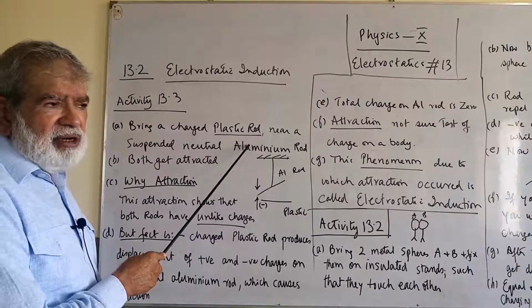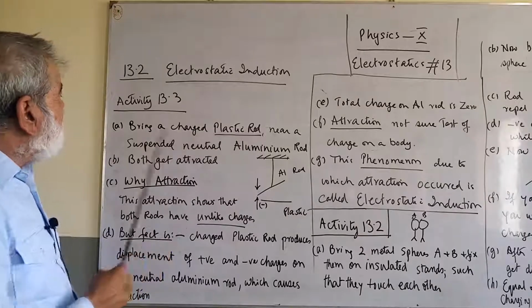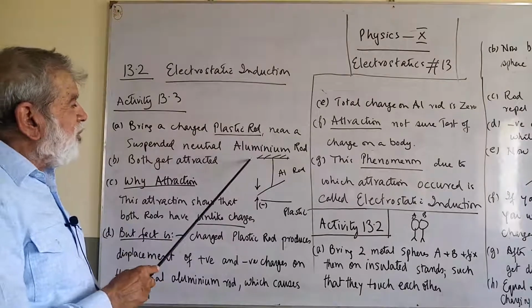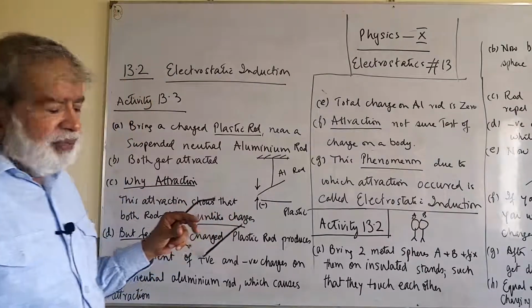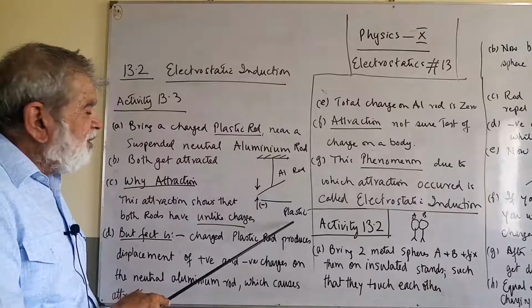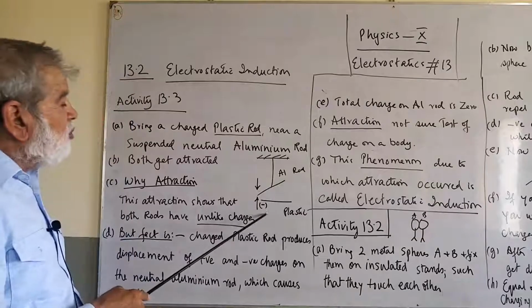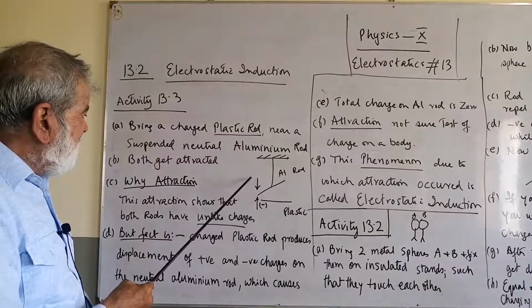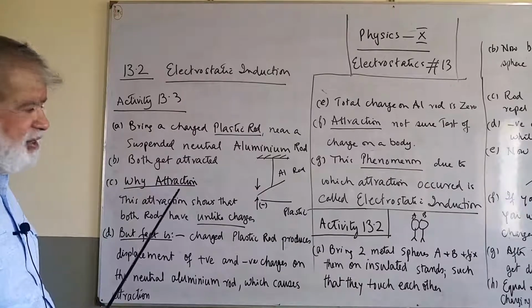Bring a charged plastic rod near a suspended neutral aluminium rod. Now you have an aluminium rod which is neutral, and you bring a plastic rod which has been rubbed with fur close to it, and you will find that attraction takes place. Now why does attraction take place in this case?